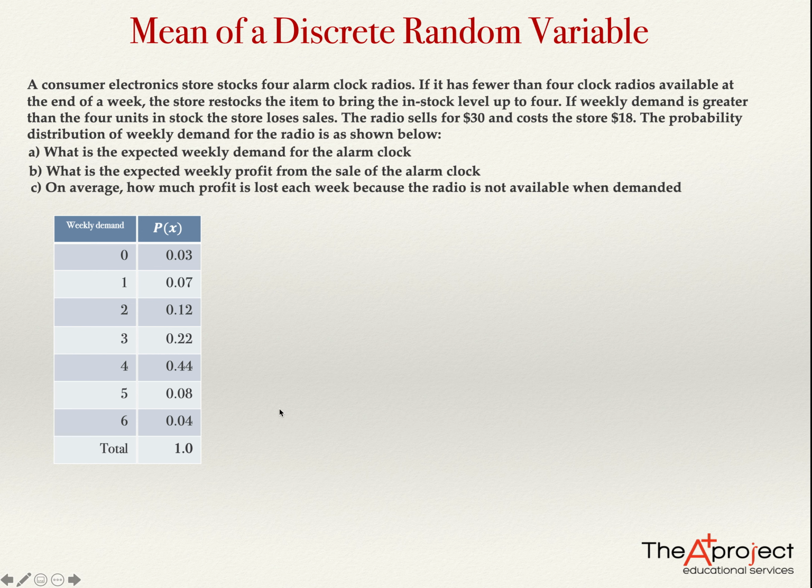Okay, so let's solve the first question. What is the expected weekly demand for the alarm clock? They are asking me to compute the expected value of this weekly demand, so this is a random variable. And we have a formula for the expected value. Remember, the expected value of the variable X is equal to the sum of the products x·p(x). So I need to multiply each value times its probability and add them together at the end when I have all the products.